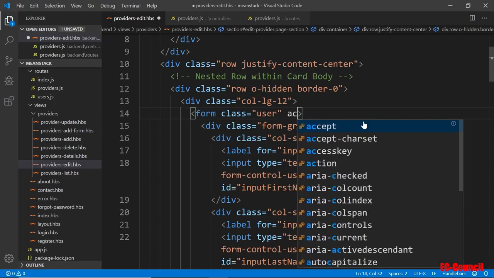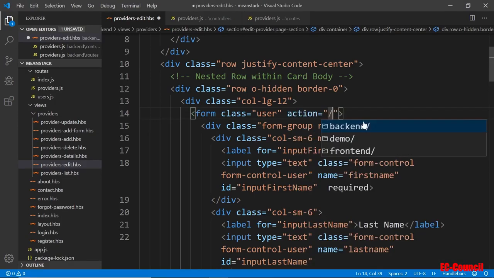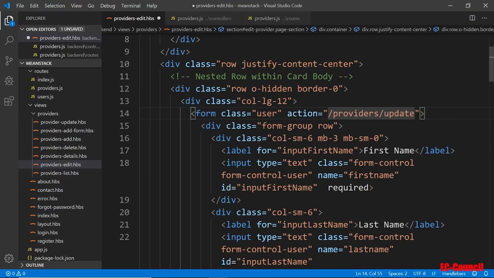Action is going to be the link. The destination is going to go to the public providers update page, and that's where we're going to send that form to, right? We'll make sure that we use that one there. And you can put an ID here if you want. I think it doesn't really matter. Actually, we do need an ID. So you need to pass the ID to it so we can update the data using that particular ID.